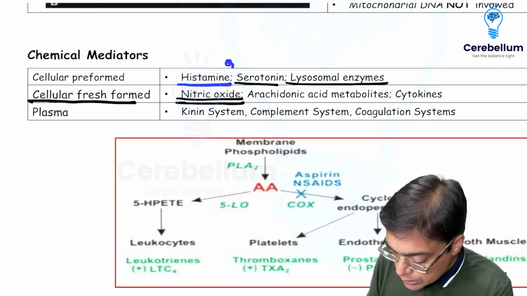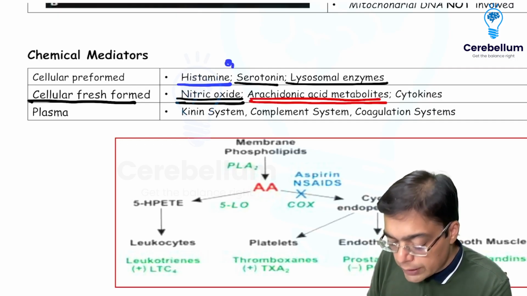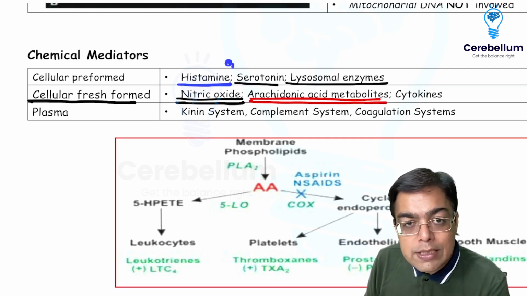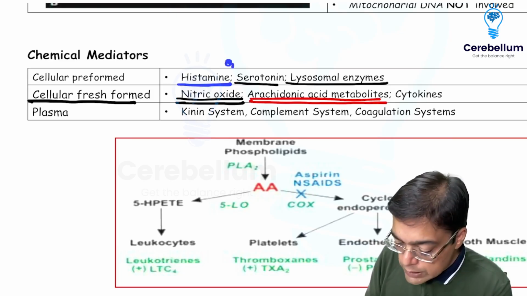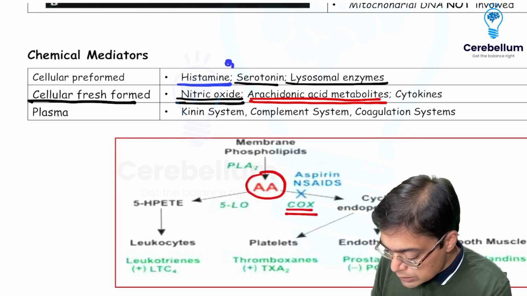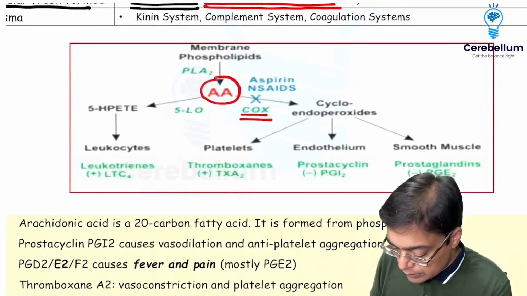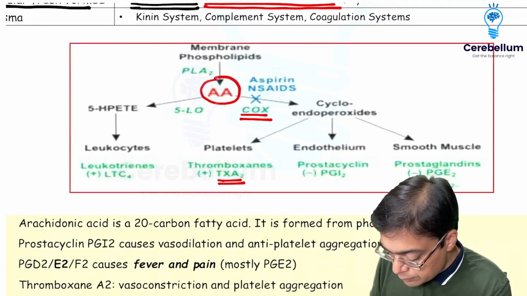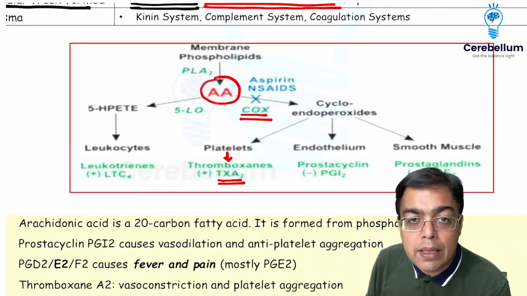The other important ones which are asked in the exam are arachidonic acid metabolites. These are going to be derived from arachidonic acid, which you remember was coming from the action of phospholipase A2, biochemistry link over here. And now this arachidonic acid can be acted upon by the COX enzyme responsible for the formation of prostaglandins and thromboxane A2. The thromboxane A2 has its source in the platelets. It causes vasoconstriction. It is responsible for facilitating platelet aggregation.